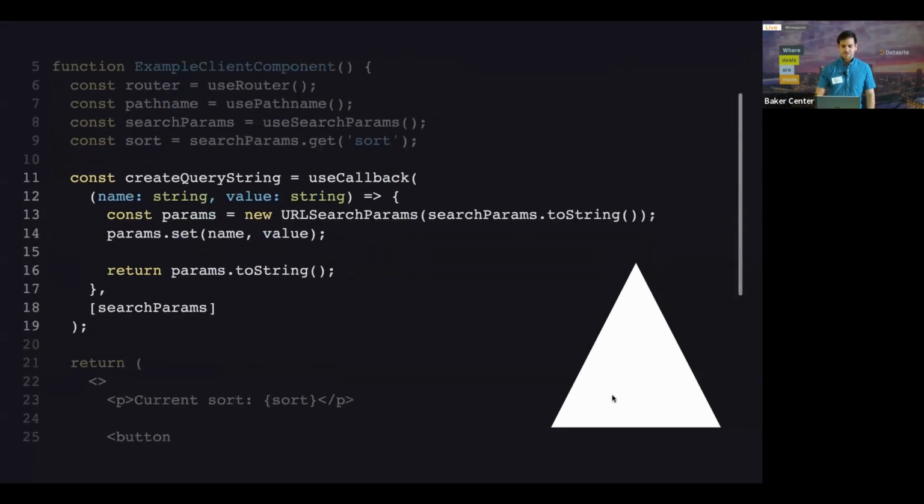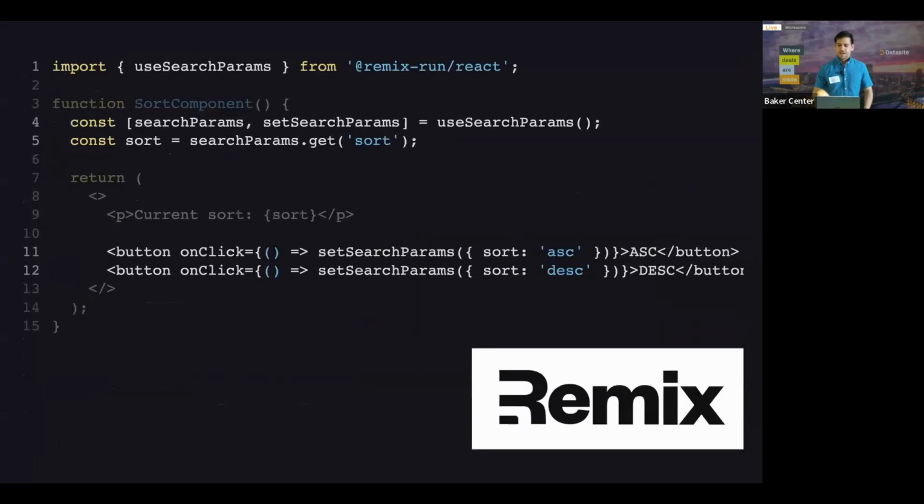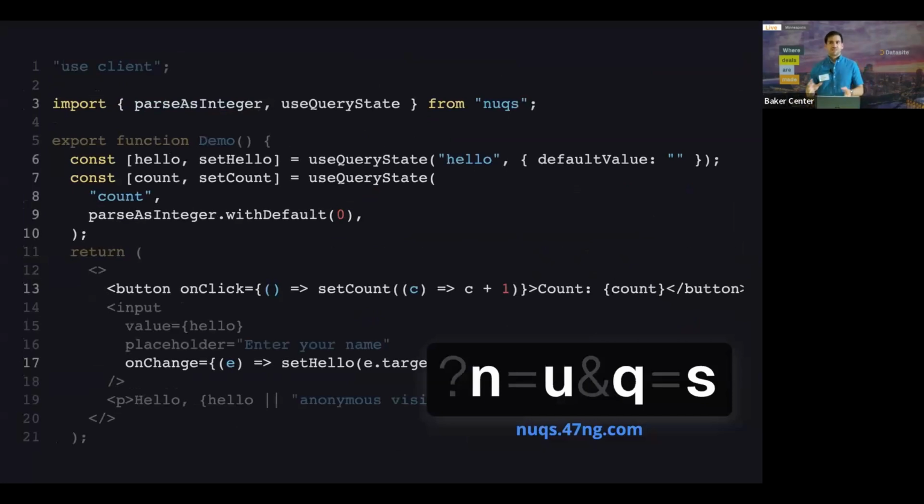It gets a little bit confusing in Next.js. There's a lot of boilerplate you have to set up. And Remix sort of makes things a little bit simpler, but I discovered this library called Nuqs a few months ago, and this is really useful.